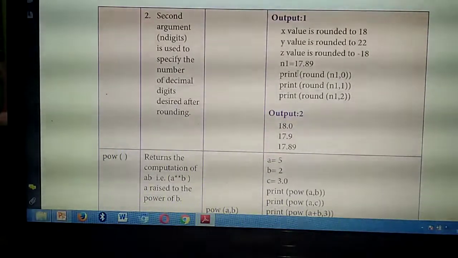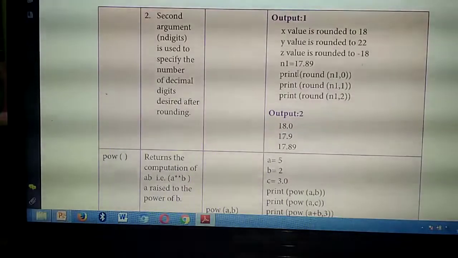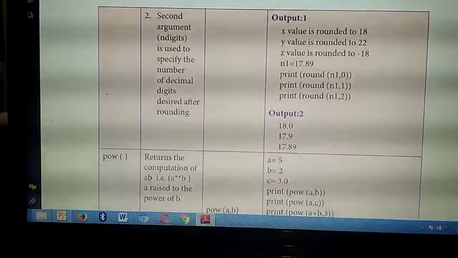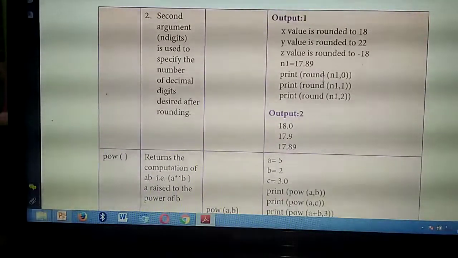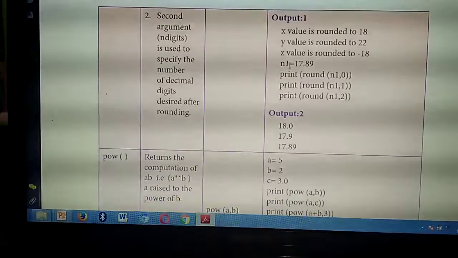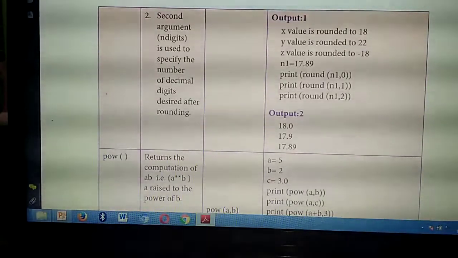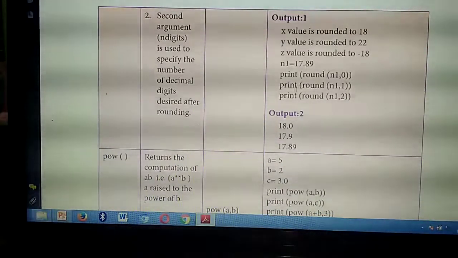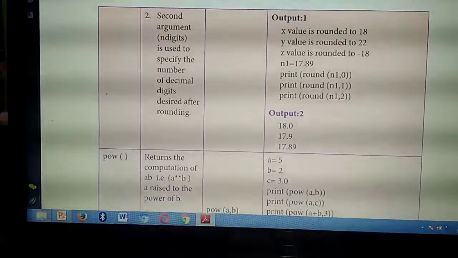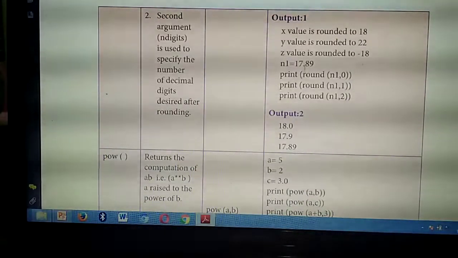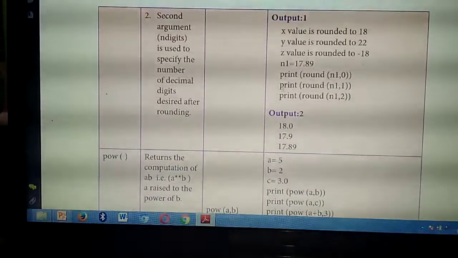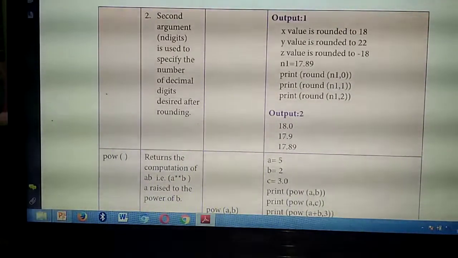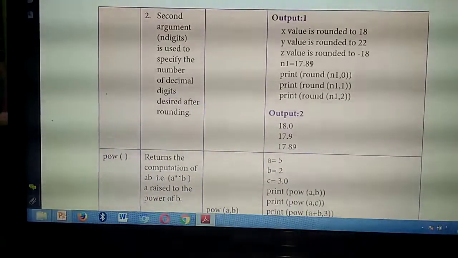They have given one value, n1 equal to 17.89. Okay, so you are going to round, listen, print round of n1 comma 0. That means same number n1, 0th place you are rounding. After the point, first place is called what? 0th place. Okay, then second n1 comma 1. That is first place you are going to round. 0th place means that point place. Then second n1 comma 1 means first place, after the point first number. Then n1 comma 2, that's the second place.